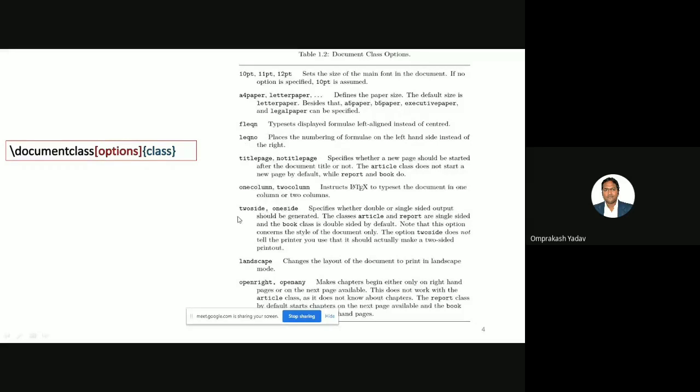Then we can specify one column or two columns. If we mention here comma two column, then the entire document will get split into two columns. And while writing books, most of the time we prefer the two-side or one-side option, and that also you can change. You can see over there. Then there is the option of landscape, which will change it to landscape mode. So this is regarding your document class options and class.